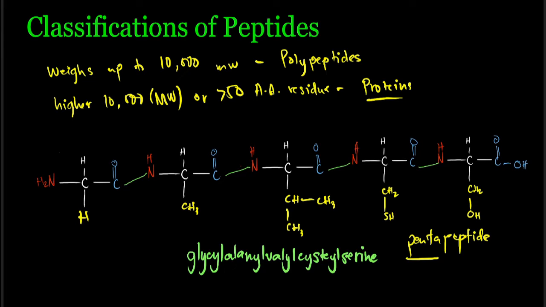So, ulitin lang natin. Kapag kukunti pa lang yung amino acid residues dun sa ating peptide, kapag dalawa, we have dipeptide, tatlo, tripeptide, and so on. So, if we have peptides that weigh up to 10,000 atomic mass units or molecular weight, we call them polypeptides. And if we have higher than 10,000 or more than 50 amino acid residues, we call them proteins. Okay, so those are the classifications of our peptides.